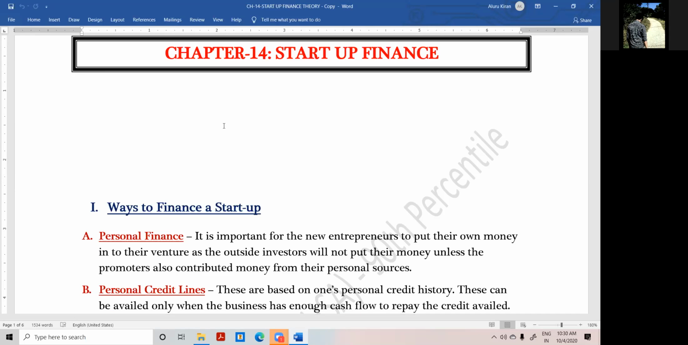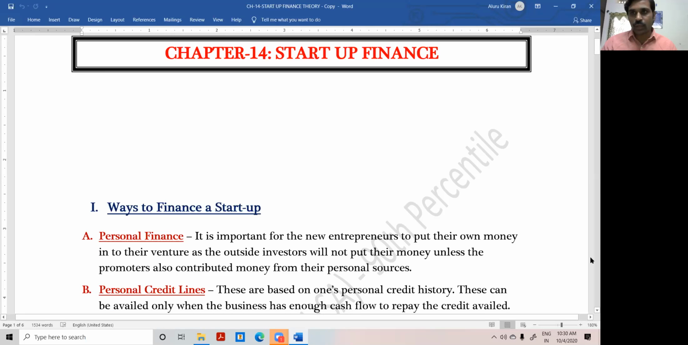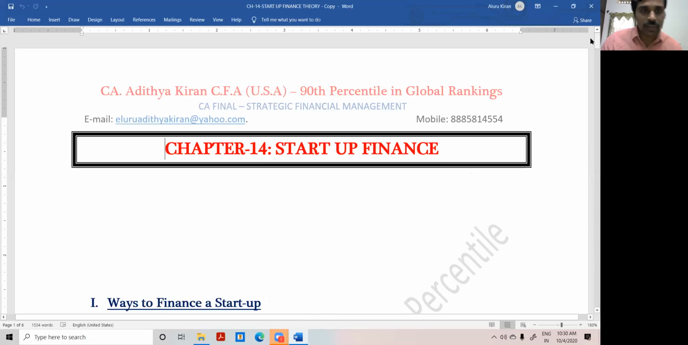Visible. So this is the 14th chapter and the last chapter in SFM, Strategic Financial Management. We can expect a 4 marks theory question on this chapter, Startup Finance.